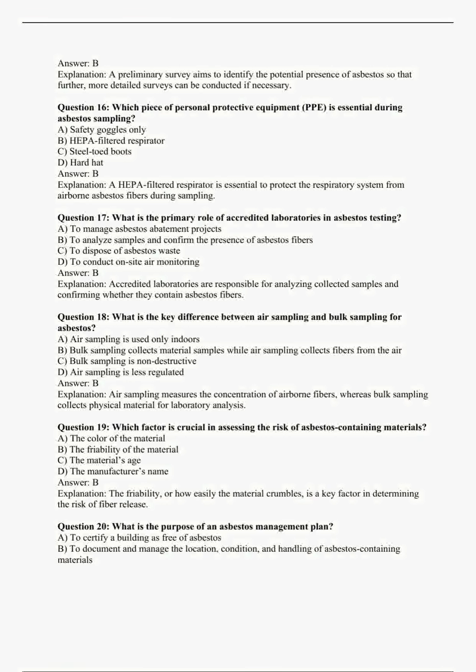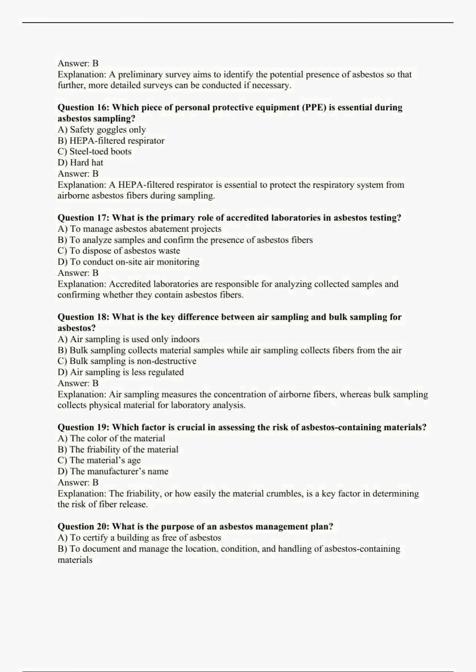Question 16. Which piece of personal protective equipment, PPE, is essential during asbestos sampling? A. Safety goggles only. B. HEPA filtered respirator. C. Steel-toed boots. D. Hard hat. Answer B. Explanation. A HEPA filter respirator is essential to protect the respiratory system from airborne asbestos fibers during sampling.